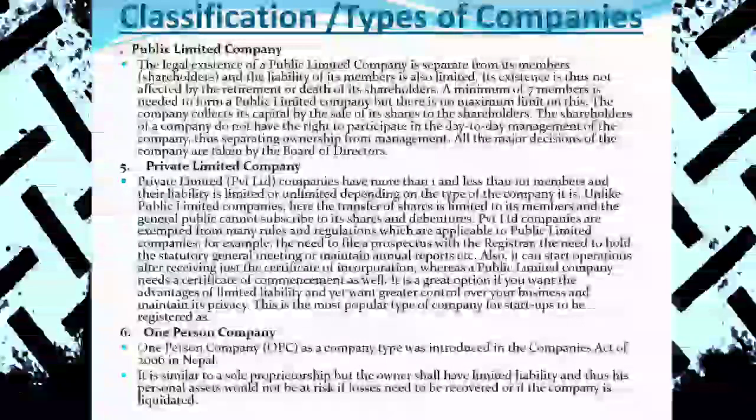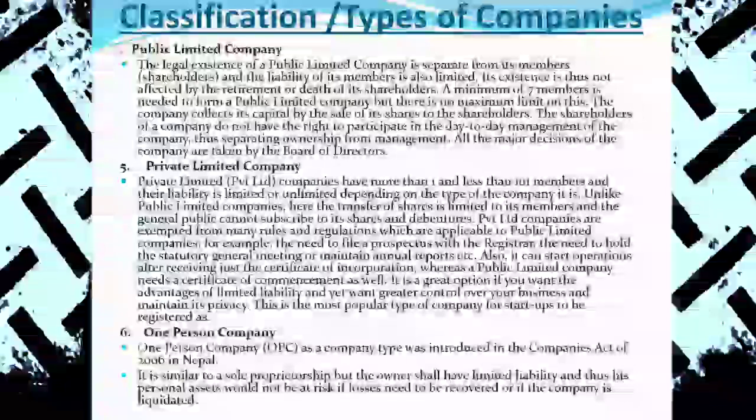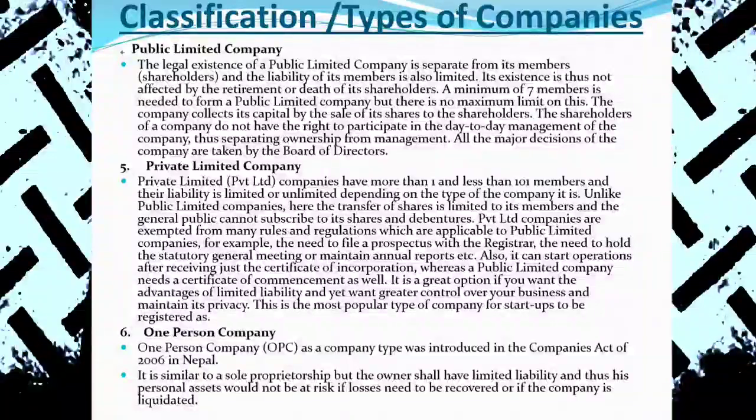And public limited company and private limited company. On the basis of the minimum share capital, we can differentiate between public and private company. A private company can be registered with a minimum share capital of 50,000. But for a public company, paid-up capital of 1 crore rupees is required. A public company can be opened with a minimum of 7 members, but a private company has 1 to 101 members.